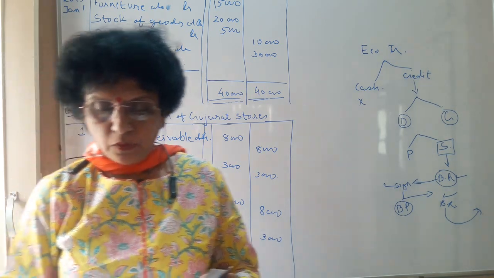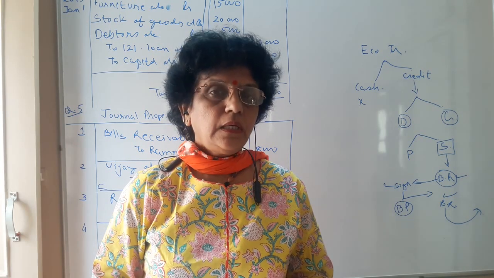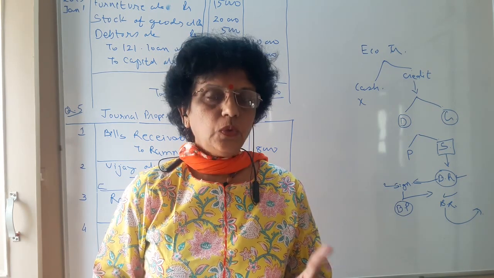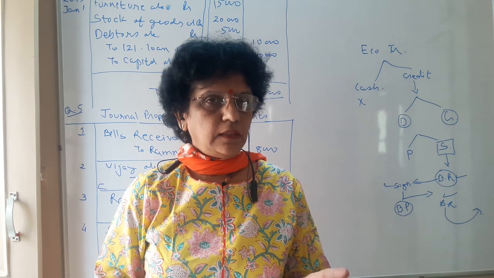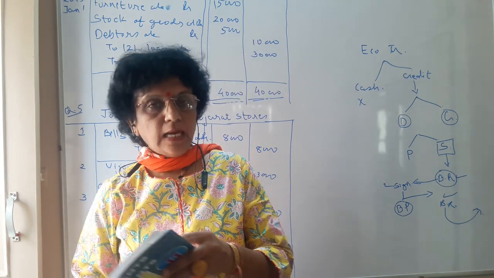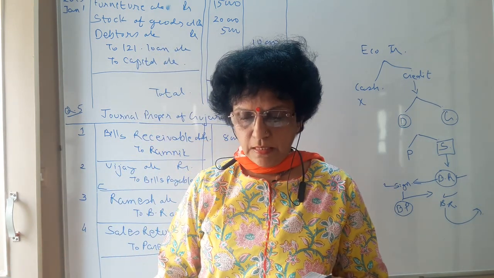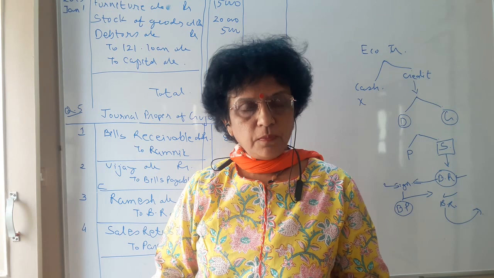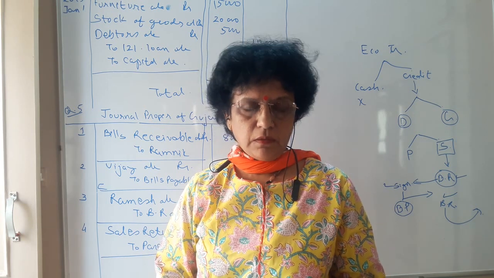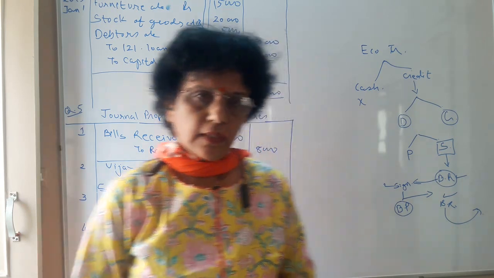Number 5. Goods of 1,500 returned to Mahendra. Here see, the words 'to' and 'by' indicate whether it is a purchase return or a sales return. Here we are sending goods to our creditor, to Mahendra. So Mahendra becomes the receiver. So Mahendra account debit to purchase return account credit.